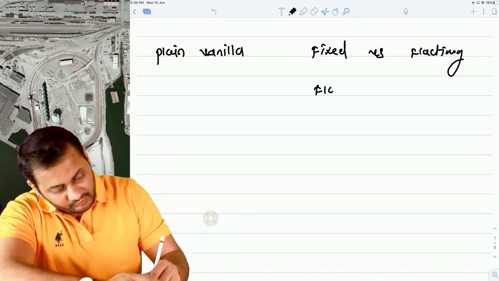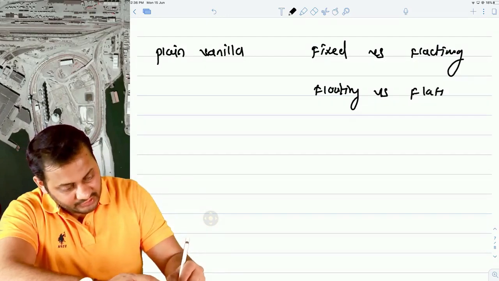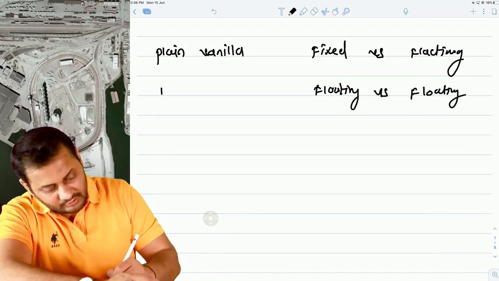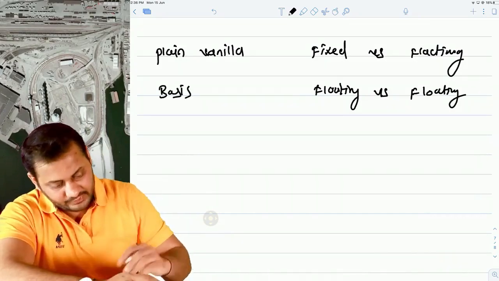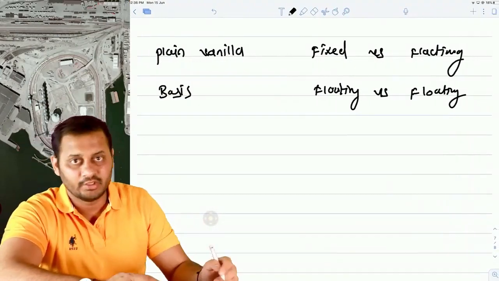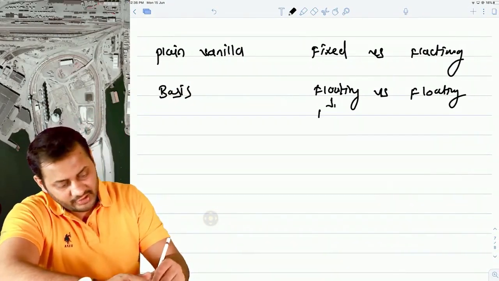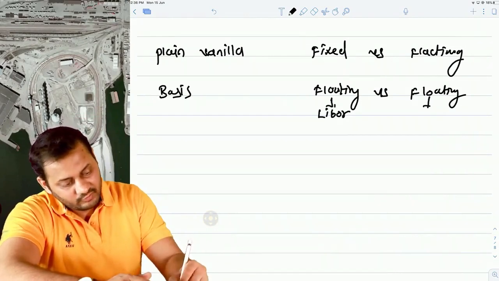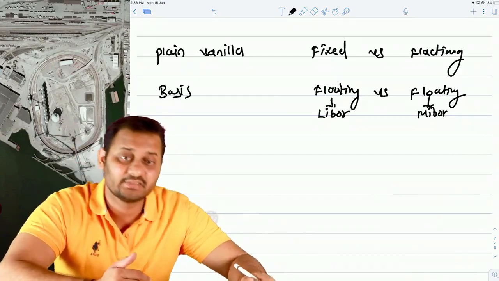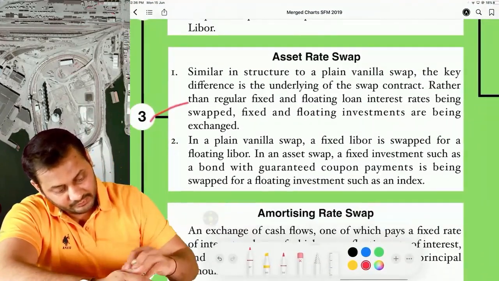When floating versus floating is exchanged in a swap, it is called a basis rate swap, because the basis here is different. Basis rate swap. And do you think floating versus floating is possible? Yes sir, why not? This floating is on LIBOR, this floating is on MIBOR, so the basis of both the floatings are different, and that's why this swap is possible. Then the third one is asset rate swap.